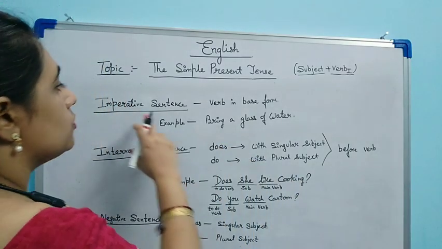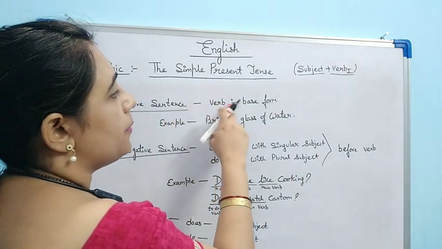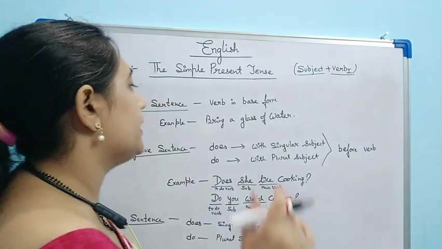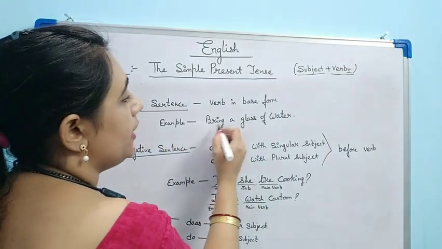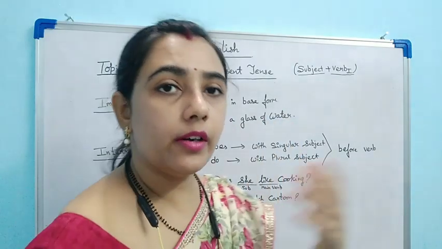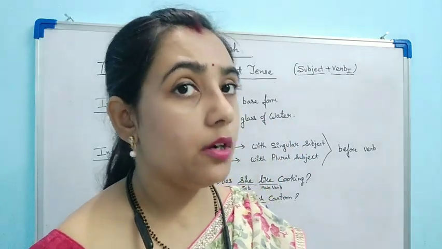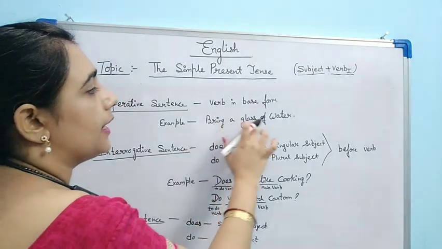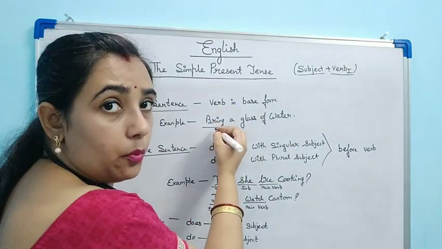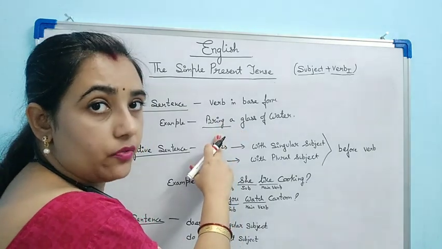So in imperative sentence, the verb will be in the base form only. For example, bring a glass of water. Here I am ordering someone to bring a glass of water. What is the verb here? Bring is the verb and it is in its base form.